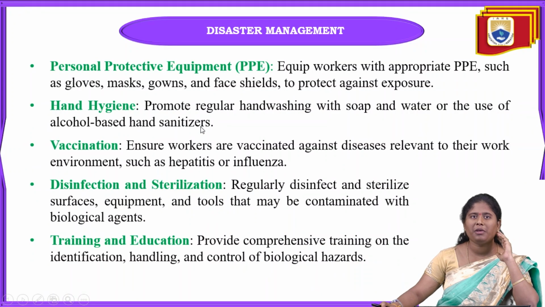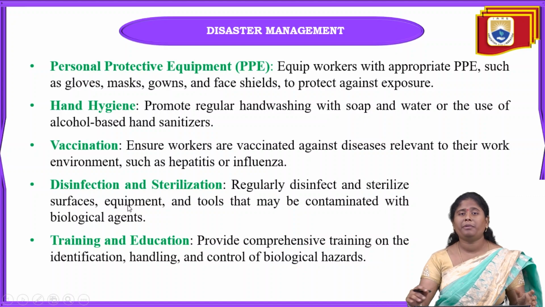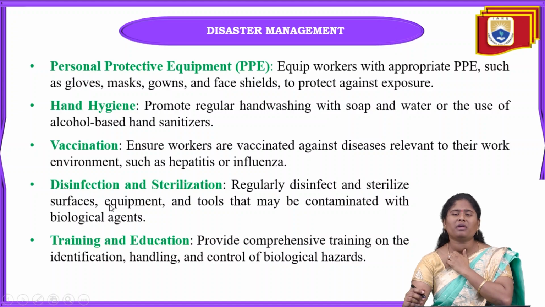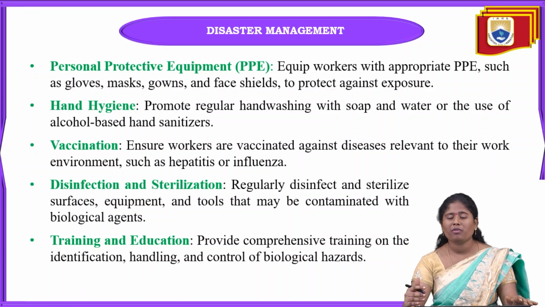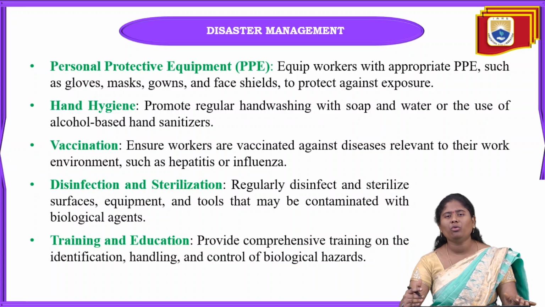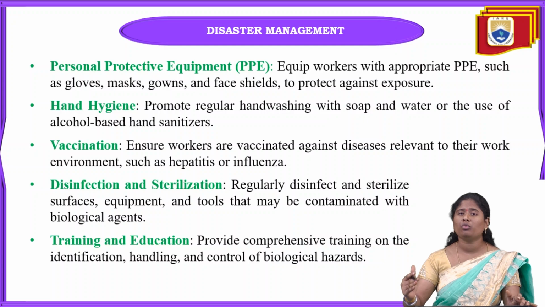And next one is PPE, and workers equipped with proper PPE can be seen using gloves, masks, gowns, and also face shields when they are facing this biological hazard. Why? Because if they are exposed to this biological hazard, they can't save themselves. So from top to bottom, whether it may be gowns or face shields, everything they have to wear when they are going through these biological hazards.